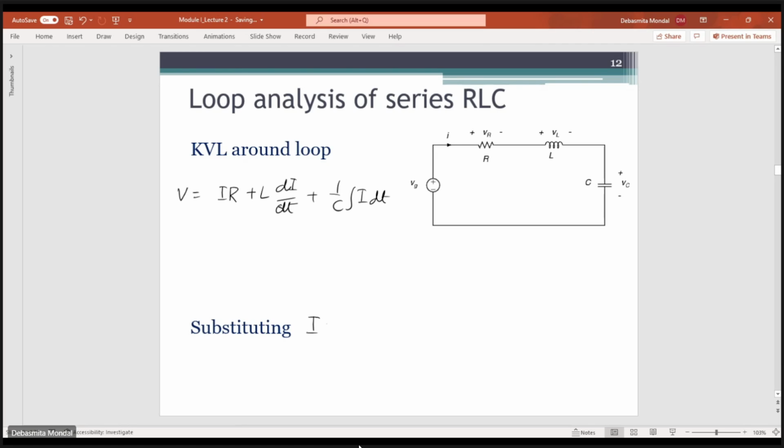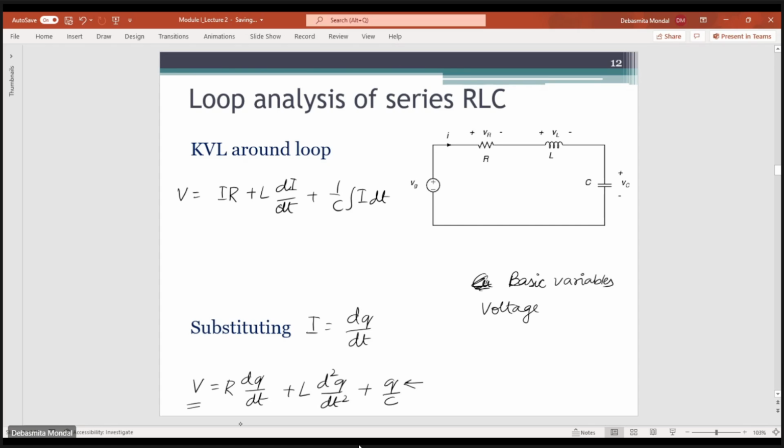And we know that I is equal to the rate of change of charge, so I equals dq/dt. If you substitute this, you will get V equals R dq/dt plus L d2q/dt squared plus q by C. In this equation you see that there are two variables, one is V, the other is q. So here you can say that the basic variables are voltage and charge.